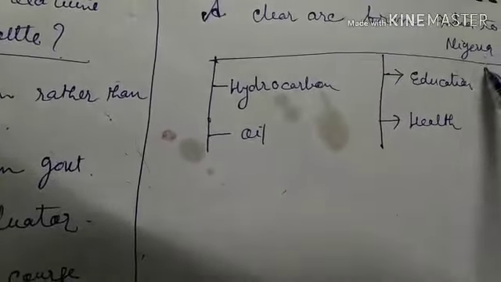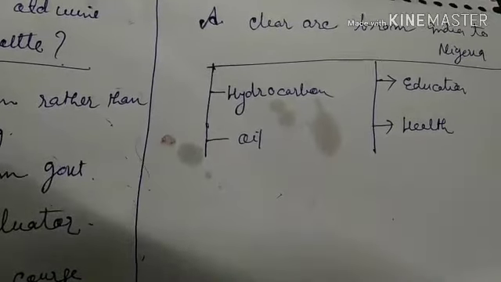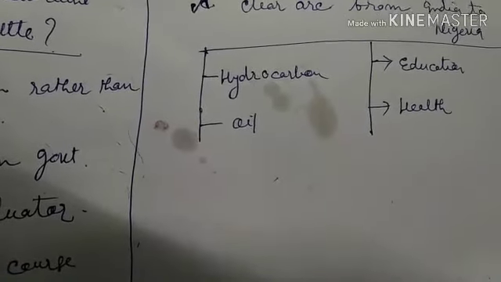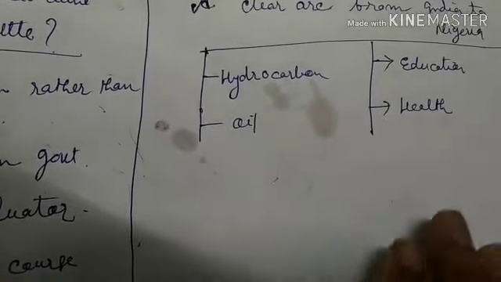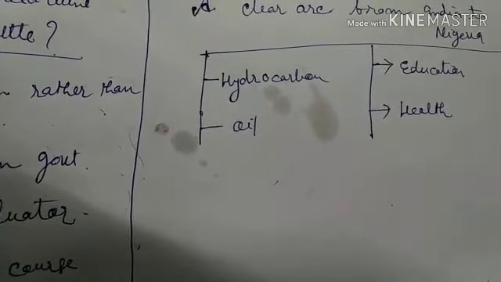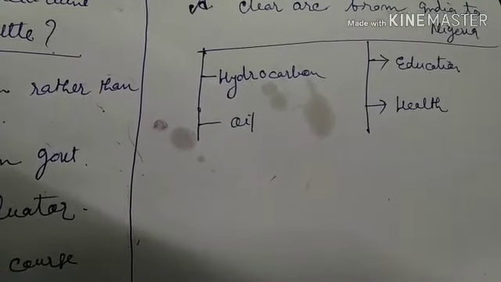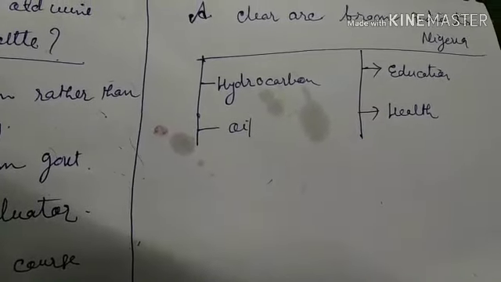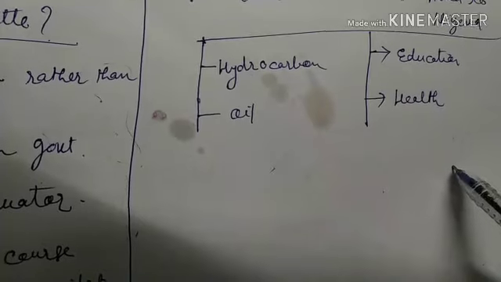Then coming to the other article, a clear arc from India to Nigeria. The article explores the various fields in which India and Nigeria can bind together. Though there are various fields, I have chosen hydrocarbon, oil, education and health. Besides this, banking, technology, shipping, agriculture. These are some areas where both countries can make progress, but hydrocarbon, oil, education and health